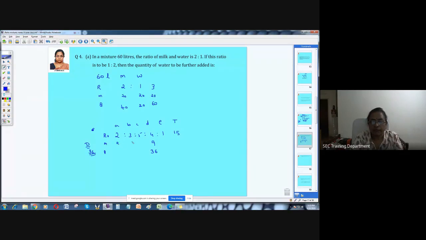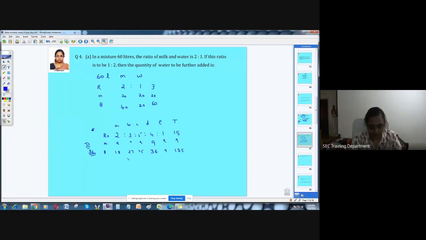Here 9 will come everywhere. The same 9 is going to come everywhere. So this is going to be 18, this is going to be 27, 45, 9, and then what is the total here? 135. 15 into 9 is 135. Right? So this is the ratio box you can use in this way so that it will be much faster.